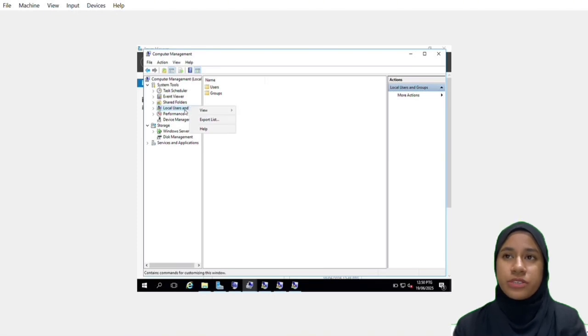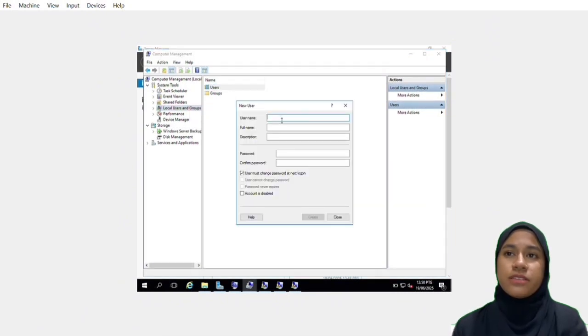Right click on the user box and click New User and fill the username, full name and password.